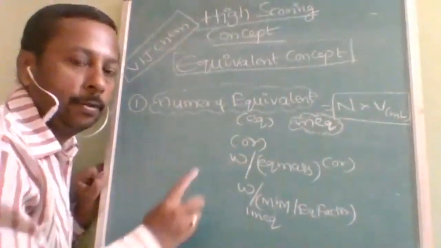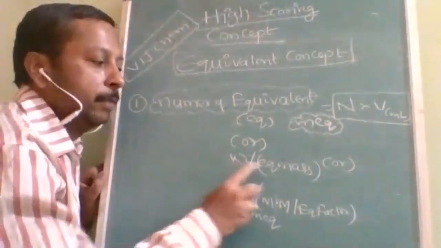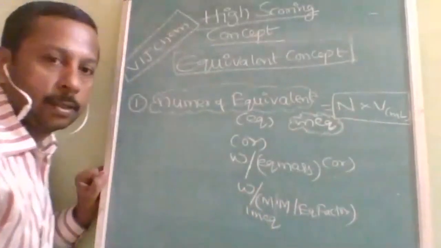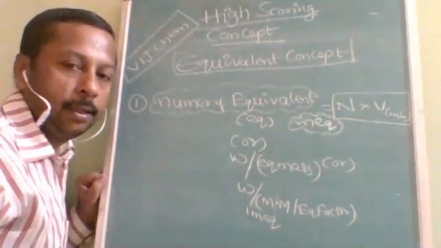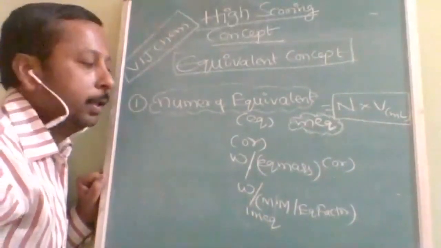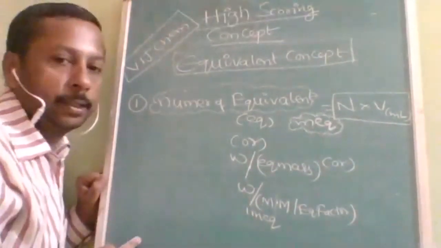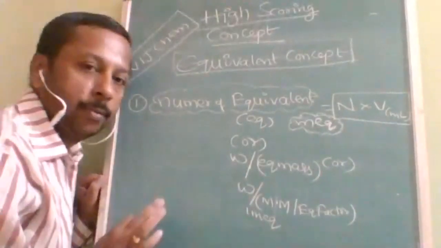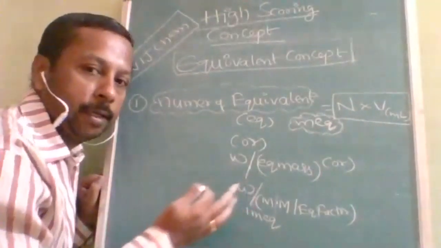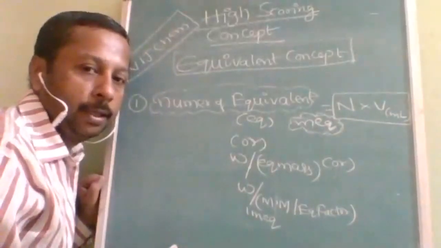The second way to find equivalents is simple. If mass is given, you divide it with the equivalent mass. Then you get the number of equivalents directly. If you multiply it with 1000, you will get milli equivalents.